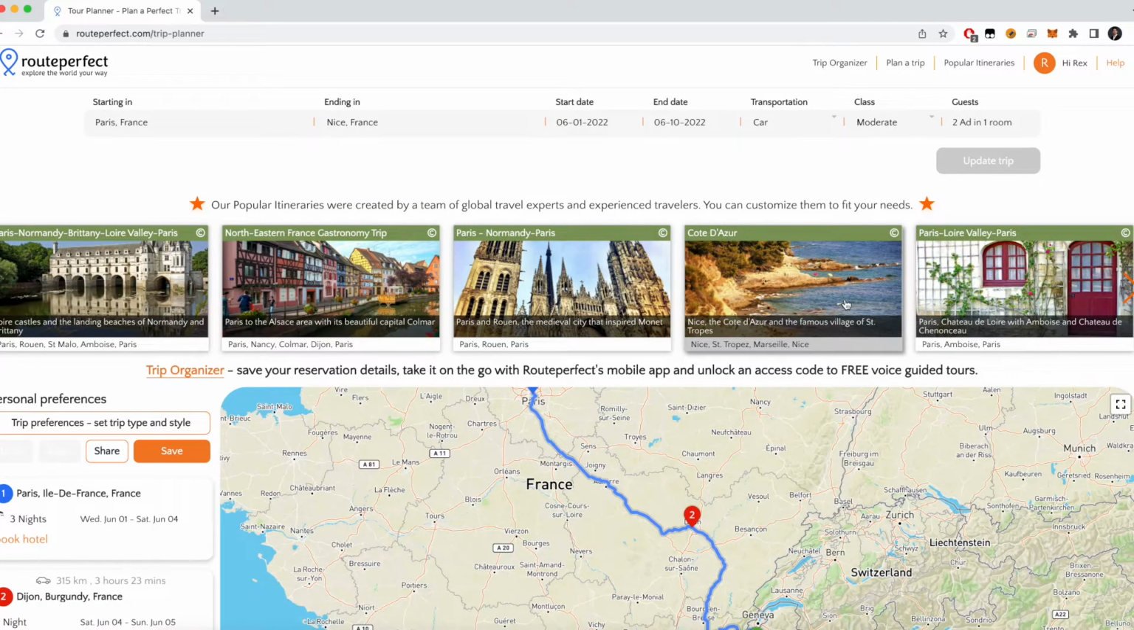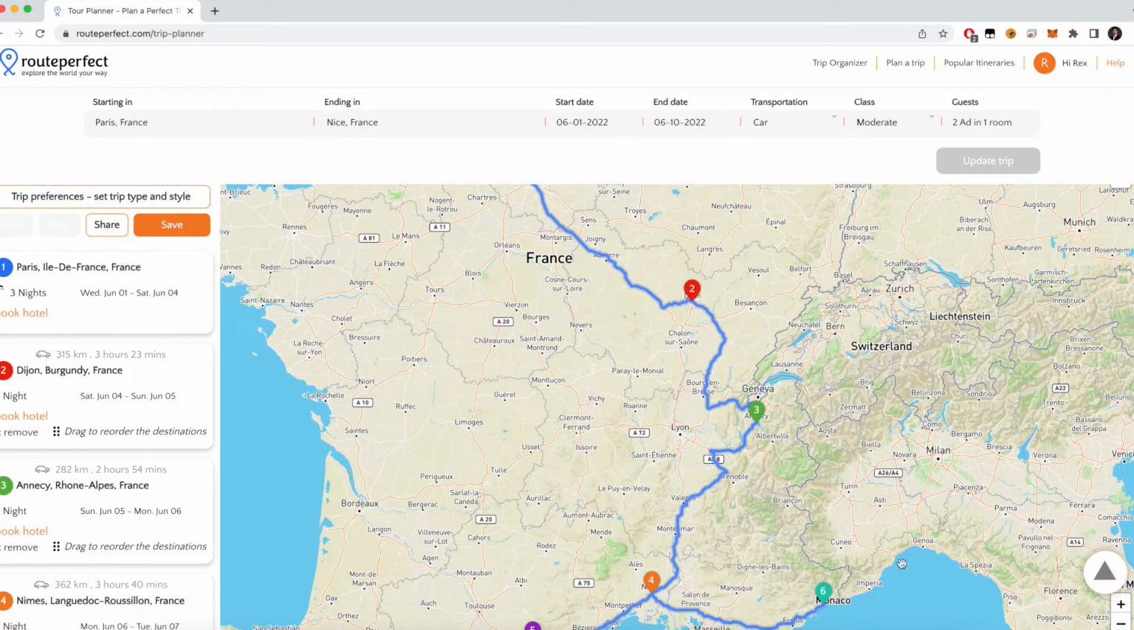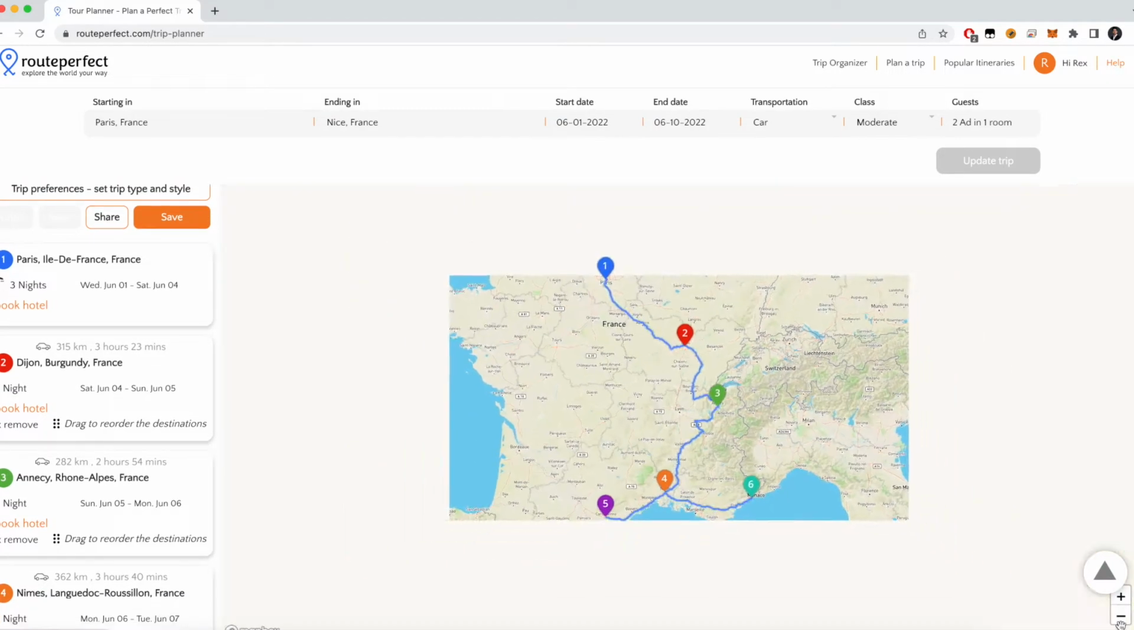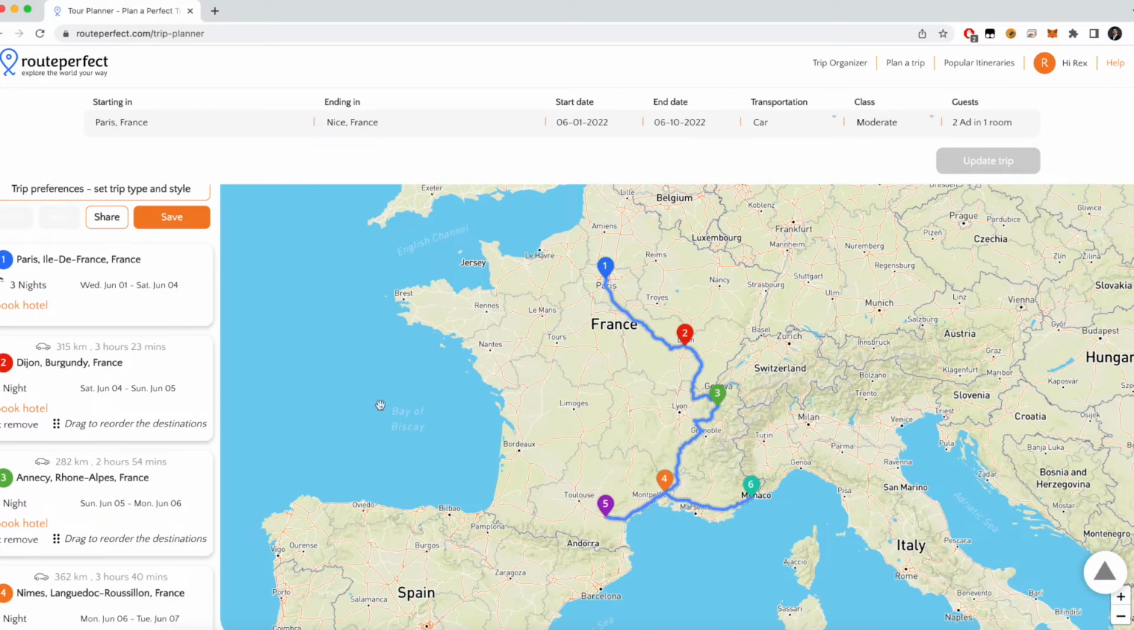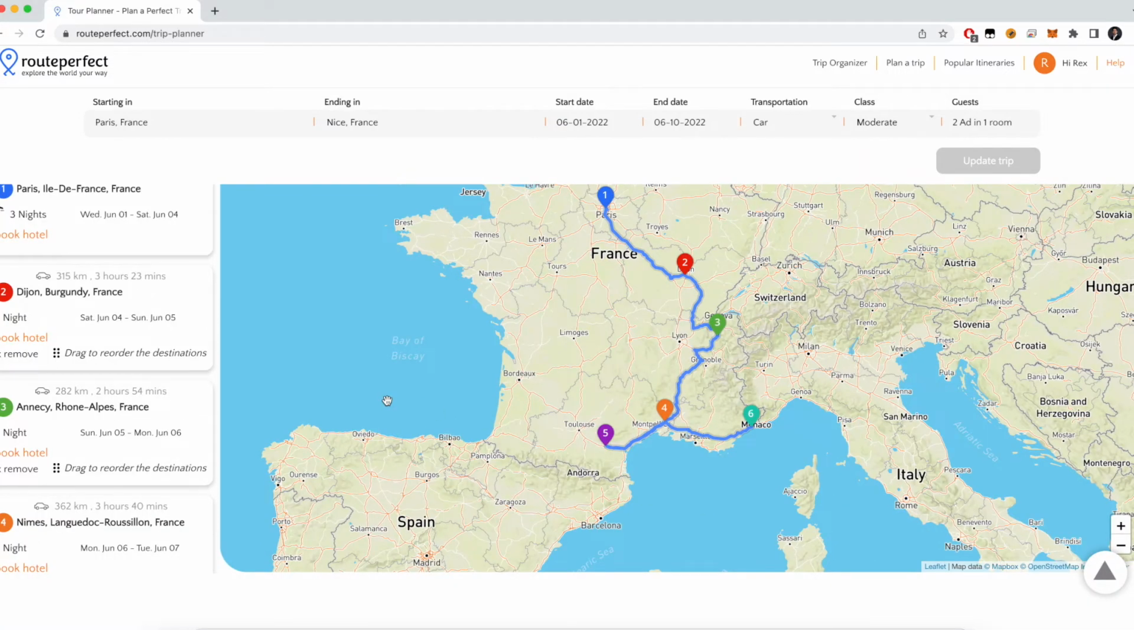So now RoutePerfect has suggested a route which we can see here. So let me zoom out a little bit. For 10 days, it is showing almost 6 destinations, starting from 1, 2, 3, 4, 5, 6. We have an option here.